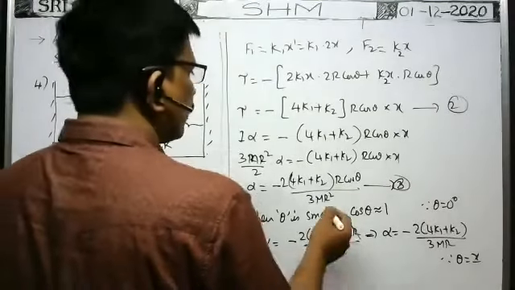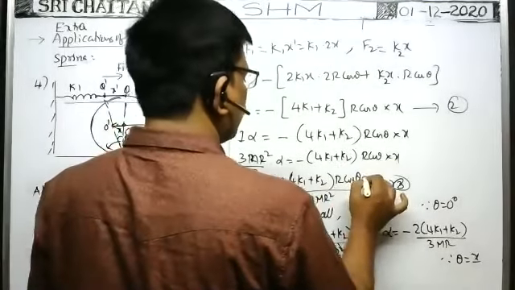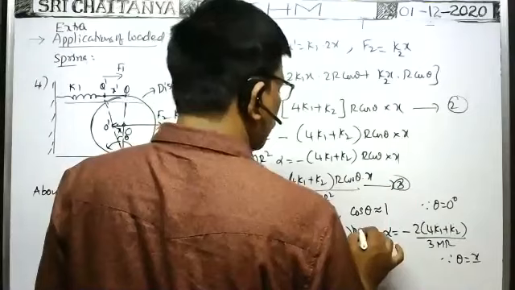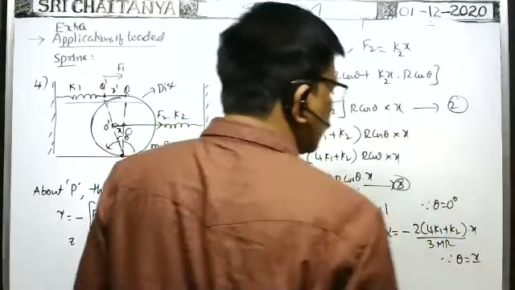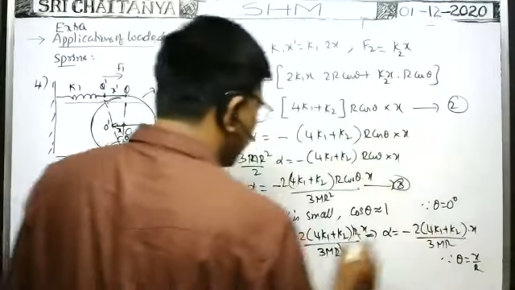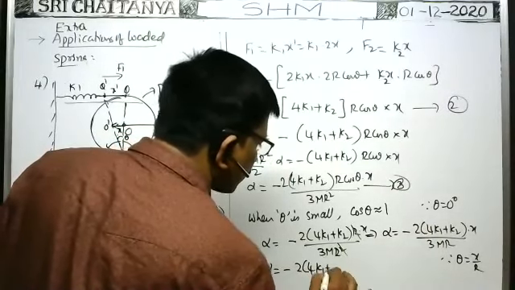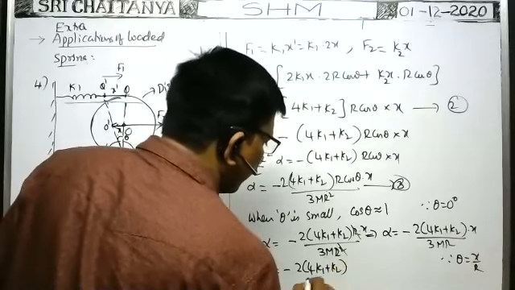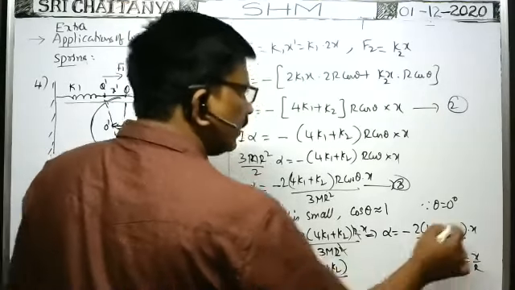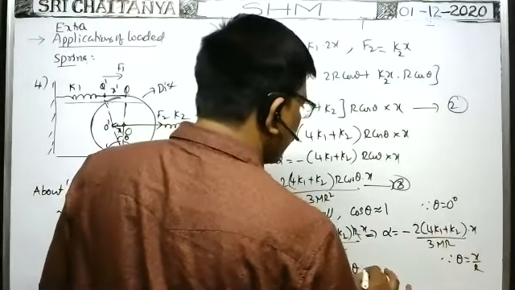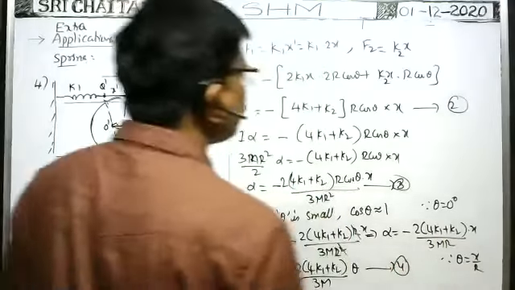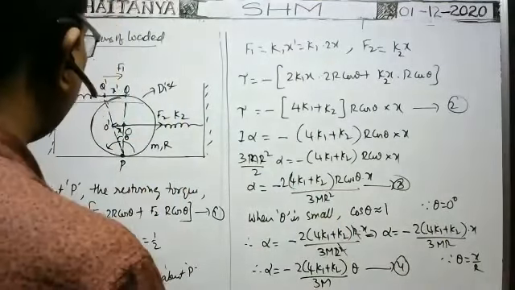Here some x is also there, x is there already. So theta is equal to x by r. Therefore alpha is equal to minus 2 into 4k1 plus k2 by 3m, x by r can be written as theta. This is an important equation. This is a very, very important equation.